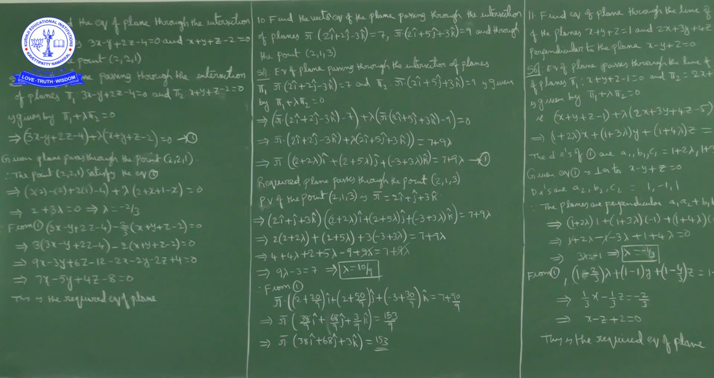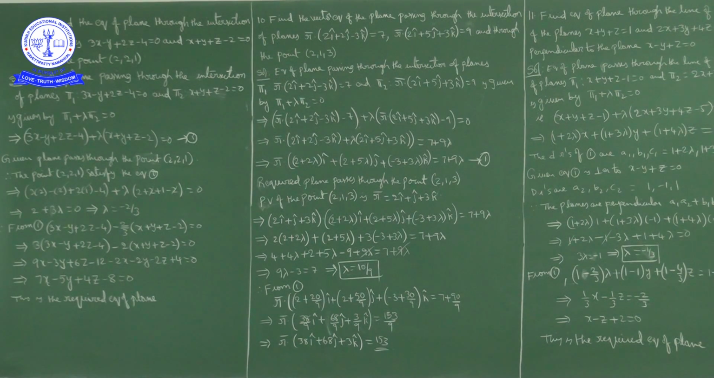Okay. Next question, question number 9. Find the equation of the plane through the intersection of planes 3x minus y plus 2z minus 4 equal to 0 and x plus y plus z minus 2 equal to 0, and the point (2, 2, 1). Now what we know is that the equation of the plane passing through the intersection of two planes, or the family of planes passing through the intersection of two planes, is pi 1 plus lambda pi 2 equal to 0.